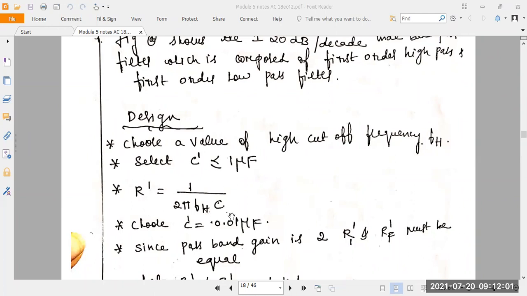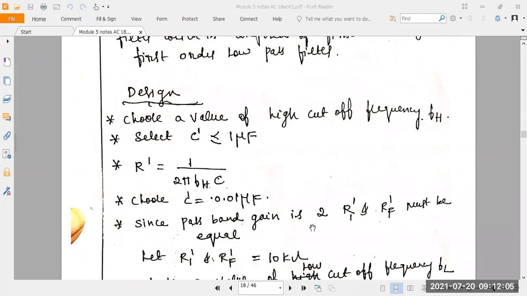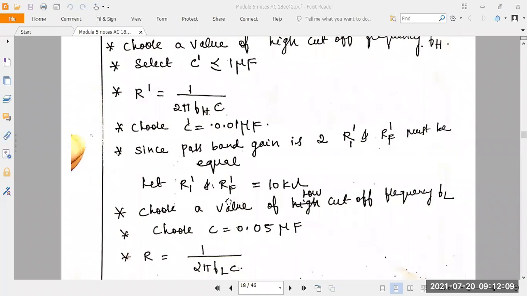R is 1 divided by 2 pi FH C. C is equal to 0.01 microfarad. Pass band gain is 2. R1 dash, RF dash is 10 kilo ohm. R1 is the input resistance. RF means feedback resistance. Then choose the value of lower cutoff frequency FL. Then choose the C value as 0.05 microfarad. R is 1 divided by 2 pi FL.